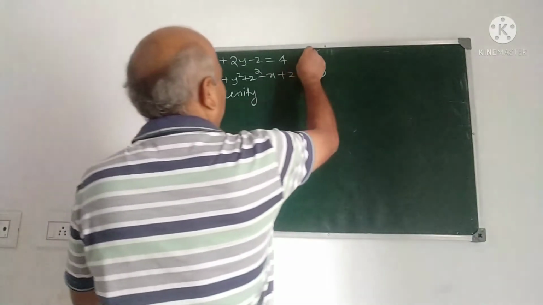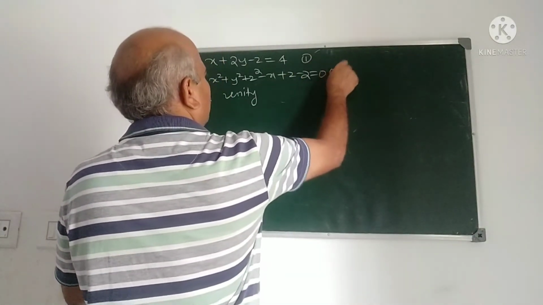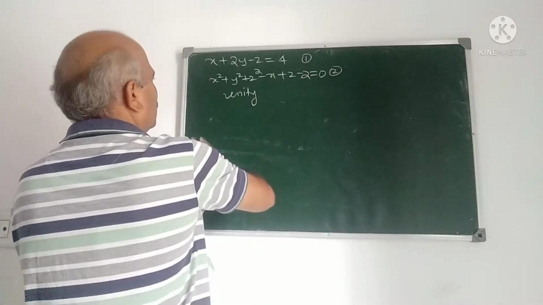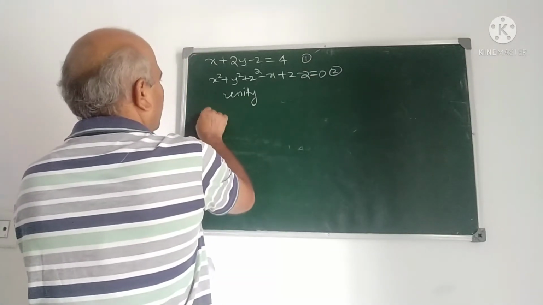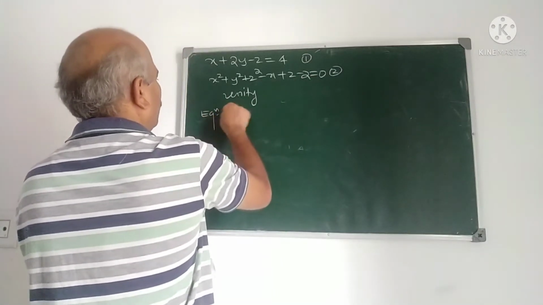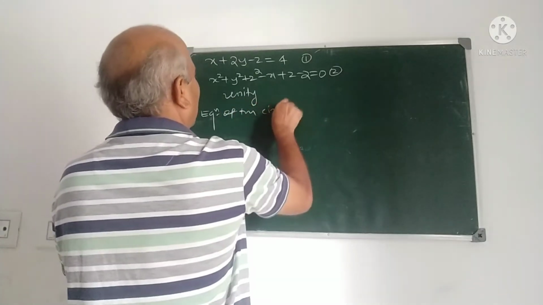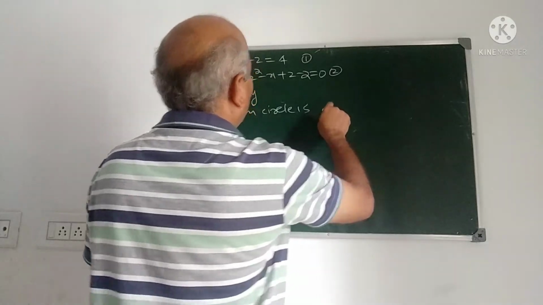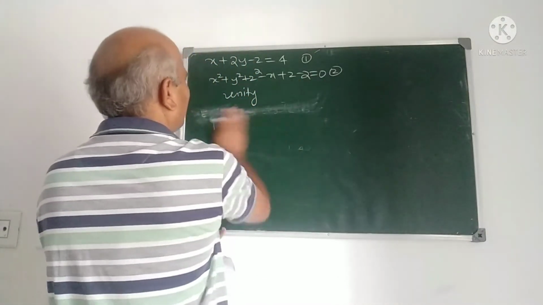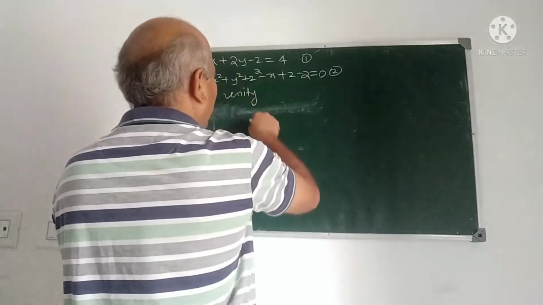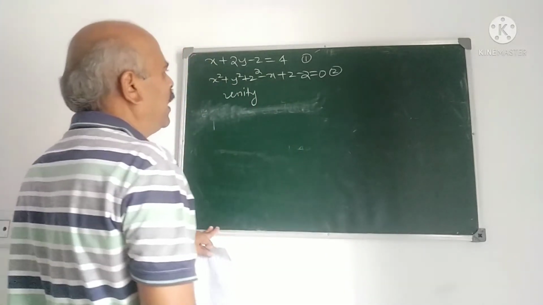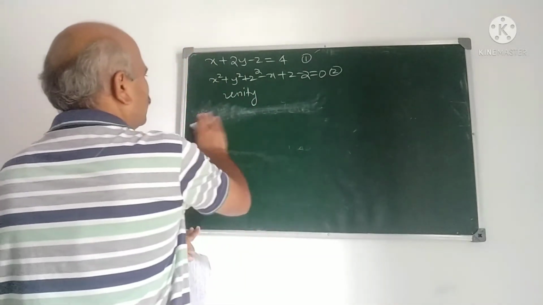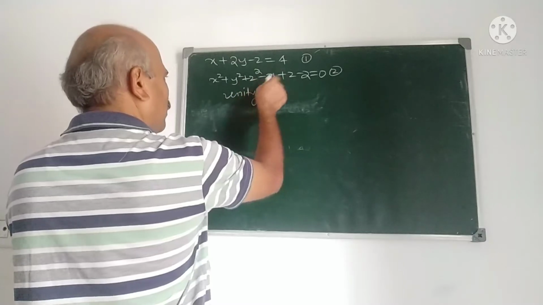First part. I take this as 1, this as 2, this as 2. The equation of the circle is this, and together they represent a circle. We want to find out the center and radius. The radius we have to find out, and for that you require the center also.